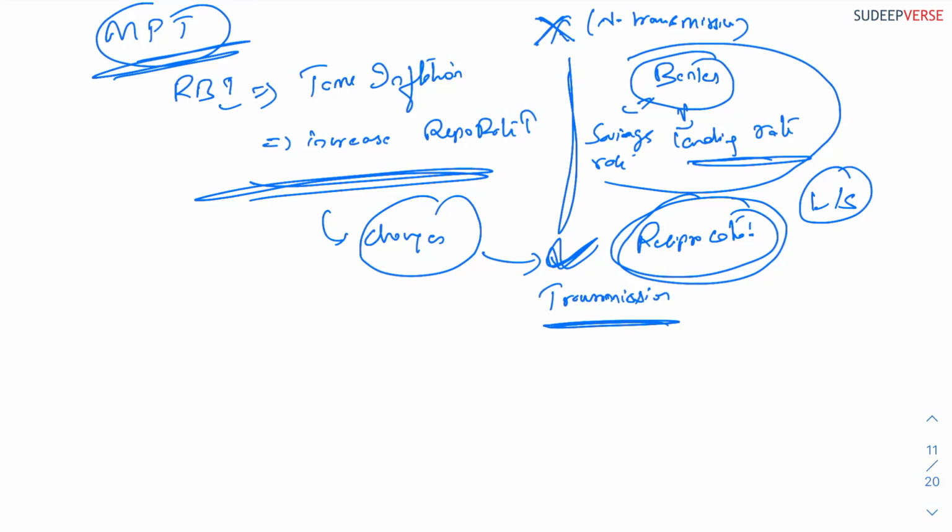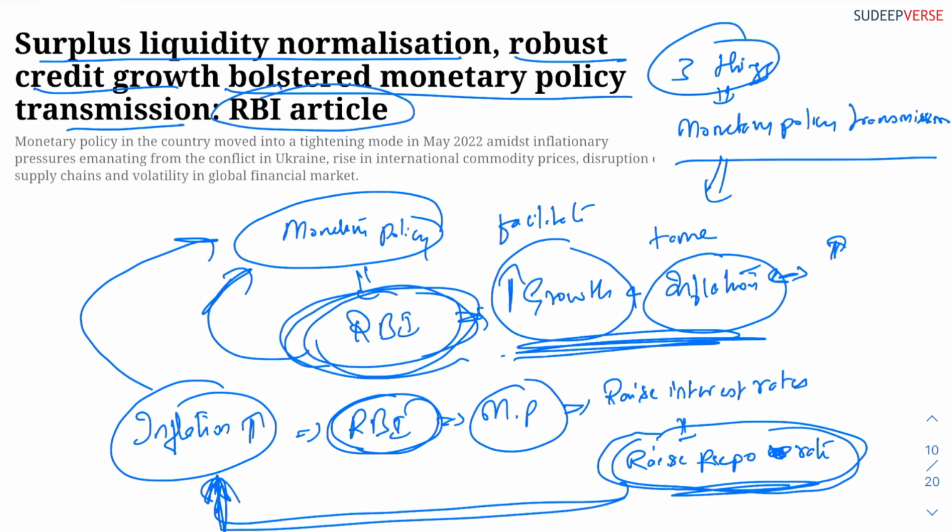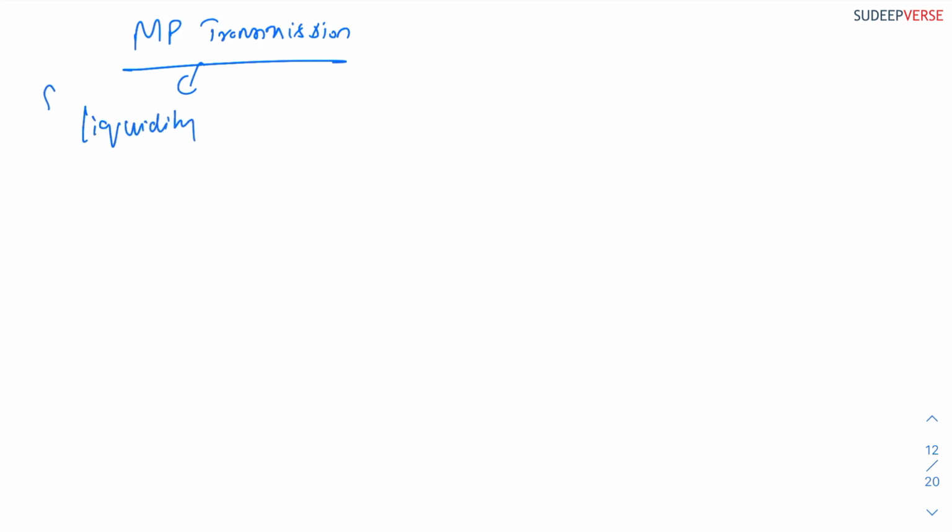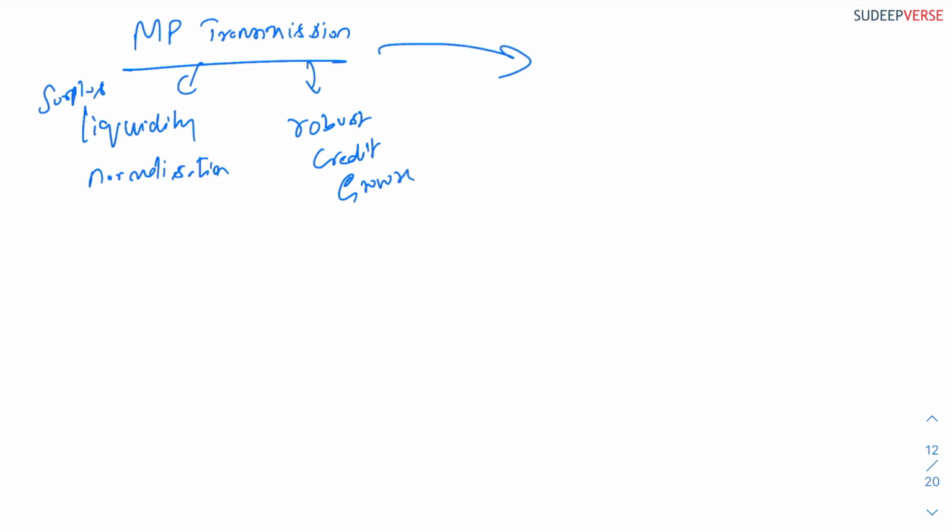Okay, so if you have understood what monetary policy transmission is, now why is this monetary policy transmission happening in the economy? That's what the RBI report says here. According to the RBI article, monetary policy transmission has bolstered. Let me now tell you the reasons for monetary policy transmission. The first reason is liquidity normalization, the surplus liquidity normalization. The second is robust credit growth, and the third is the most important, which has very high chances of coming in prelims.